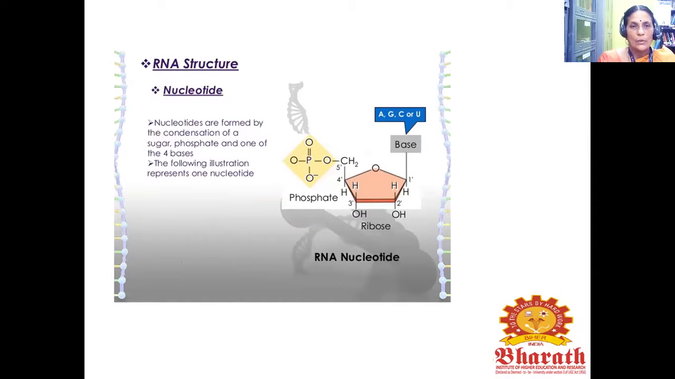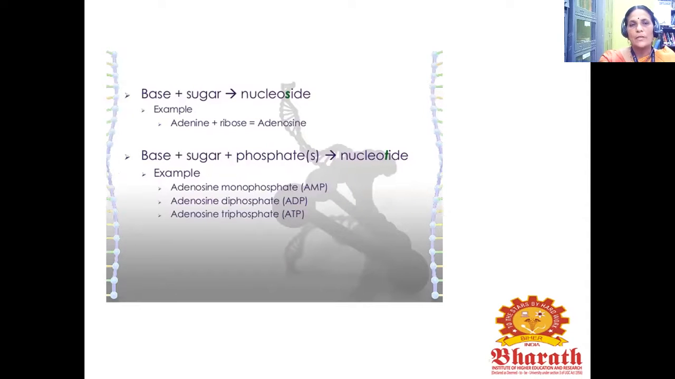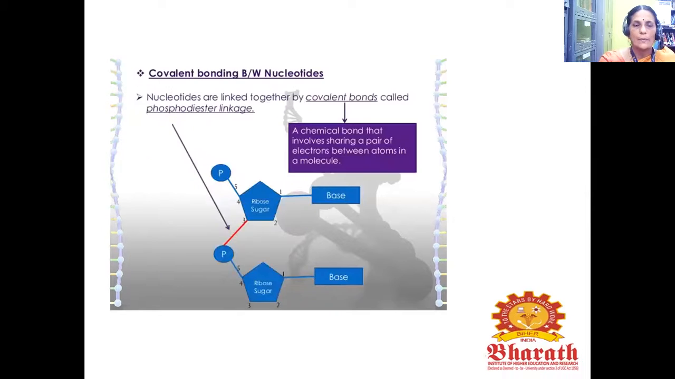Next is the RNA nucleotide. Nucleotides are formed by the condensation of a sugar, phosphate, and one of the 4 bases. So the following illustration represents one nucleotide, an RNA nucleotide having phosphate, ribose, and one base. Base plus sugar gives a nucleoside, for example, adenine plus ribose gives adenosine. Base plus sugar plus phosphate gives a nucleotide, for example, adenosine monophosphate, adenosine diphosphate, adenosine triphosphate.